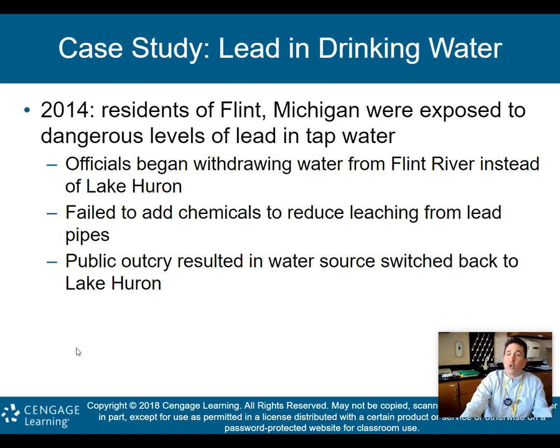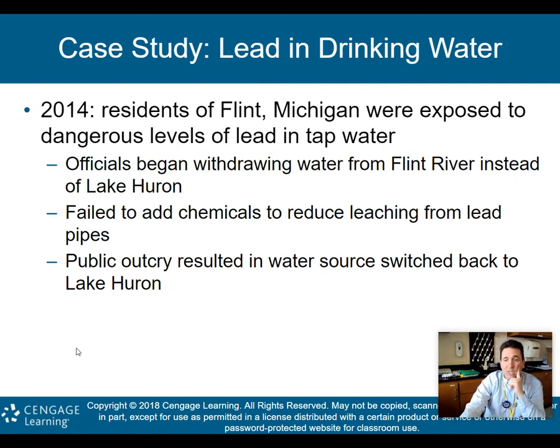And as a result, you had all this lead showing up in people's water, and people were getting sick and were dying. A lot of the children being born were having birth defects, all right? And they traced it right back to this lead that was being leached from the pipes. Obviously, there was a public outcry, and it resulted in the water source being switched back to Lake Huron, which didn't go through these pipes.